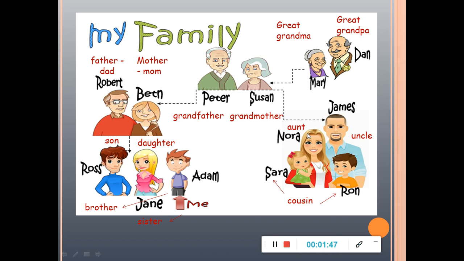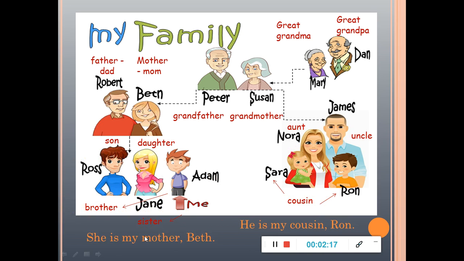Then I have my Aunt Nora, my Uncle James, and my cousins Sarah and Ron. In English, we don't mark a difference between the female and the male sex. They are both equally named cousin. She is my mother, Beth. He is my cousin, Ron.